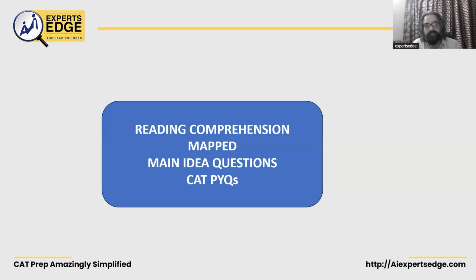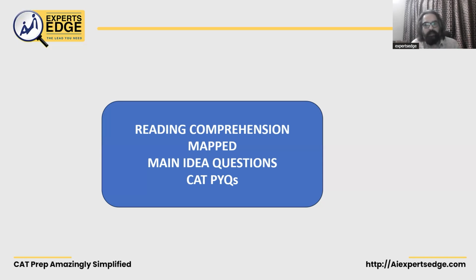As you know, a major chunk of your CAT examination, especially the verbal section, is RC, or reading comprehension. You have 24 questions in all, out of which as many as 16 are RC. The 24 में से 16 question RC है आपका, which tells you that reading comprehension is by far the most important aspect for cracking the verbal section of your CAT examination, right?